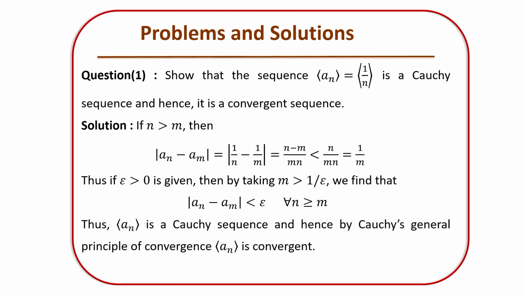Show that the sequence a_n equal to 1 by n is a Cauchy sequence, and hence it is a convergent sequence. So our target is to prove that it is a Cauchy sequence, or directly that it is a converging sequence, right?